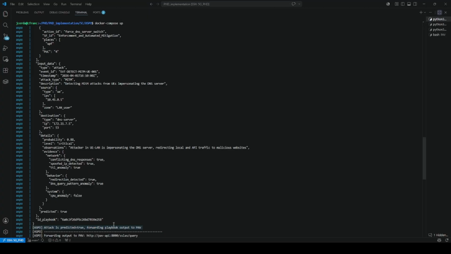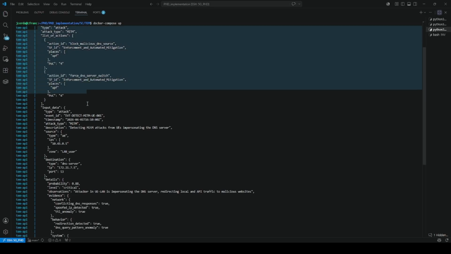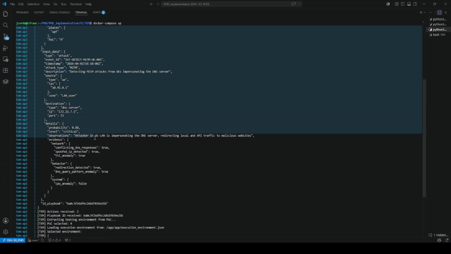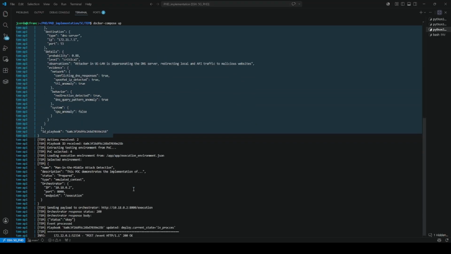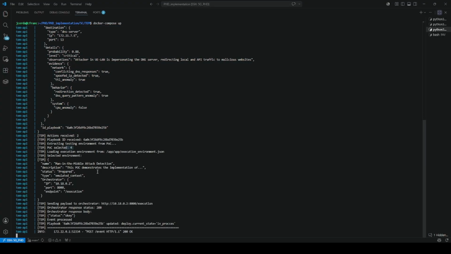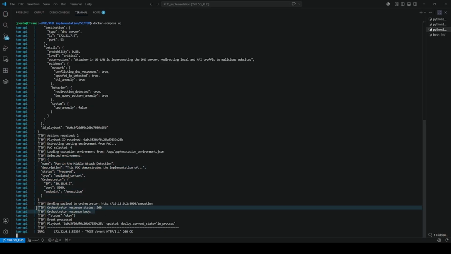The generated playbook is sent to the PASTE module. Once the playbook reaches PASTE, the PAV component sends it to the Testing Environment Manager, or TM, which decides where the selected security functions should be validated. In this case, TM selects the emulated environment and sends the deployment information to the emulated testbed orchestrator. The orchestrator then deploys the selected security functions in the emulated infrastructure and continuously returns the execution status, updating the playbook with the validation and deployment results.